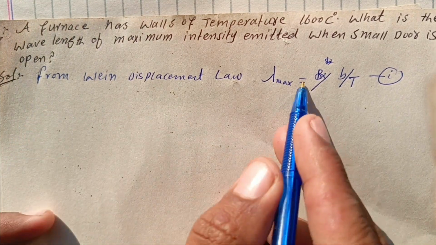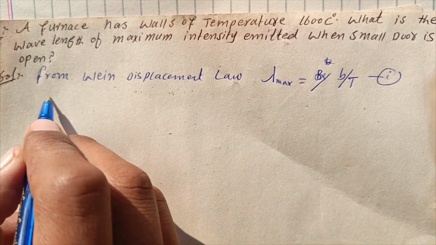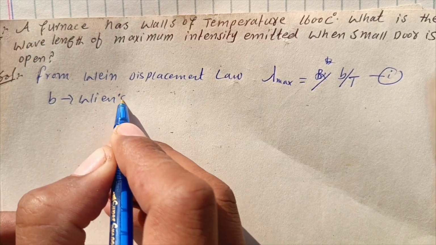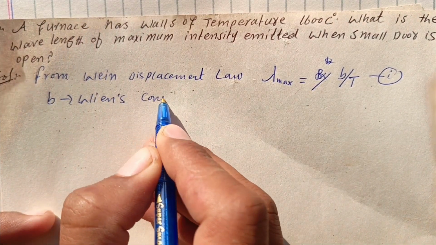Where b is the Wien displacement constant, Wien's constant.